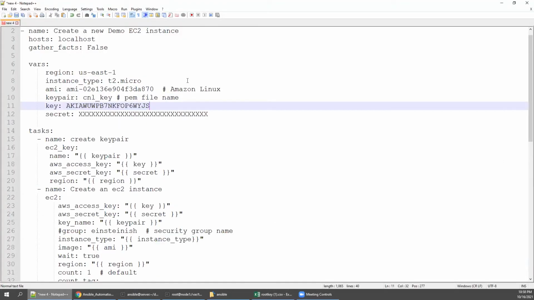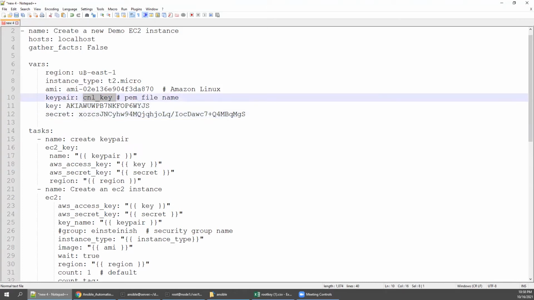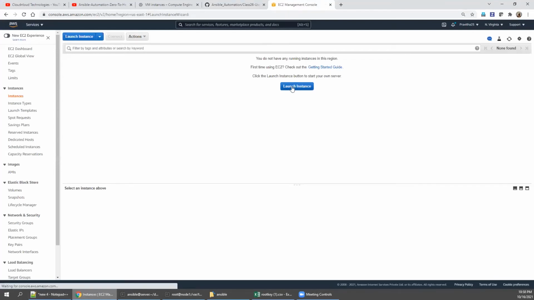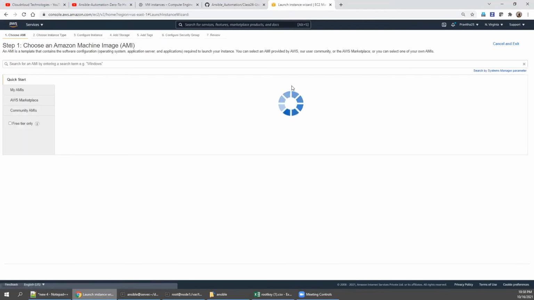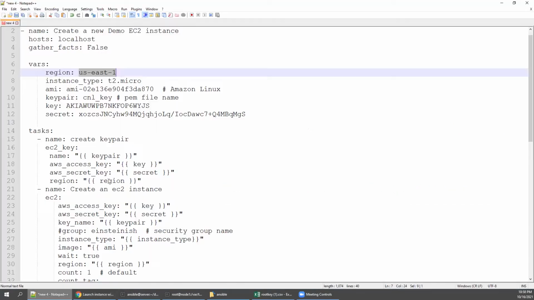If you don't want to mention it in the playbook, you can export it to the environment variables. You mention the CNL key, and you are planning to provision in this region, North Virginia. In that case, what is the instance type and what is the AMI ID? Go to your AWS account, go to launch instance and check what image ID you want. I'm going to take this image ID, copy this and go here. I'm going to paste it.